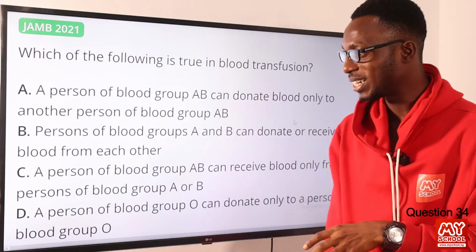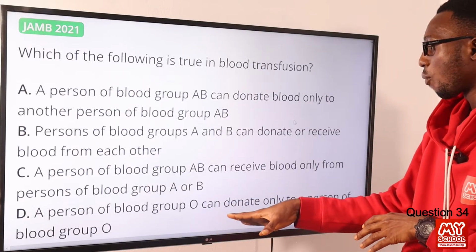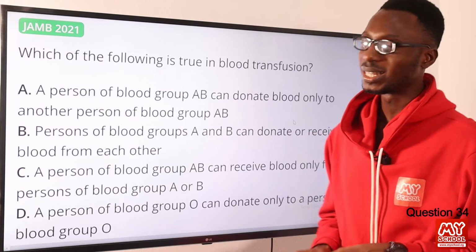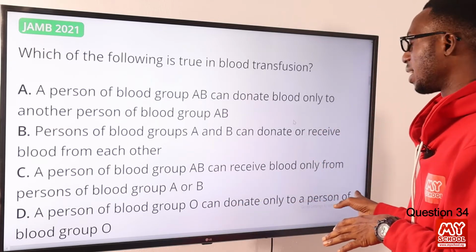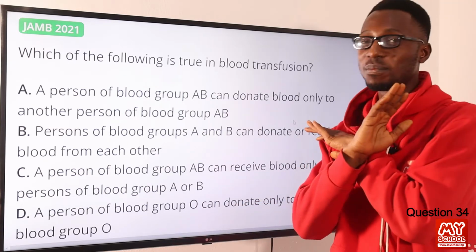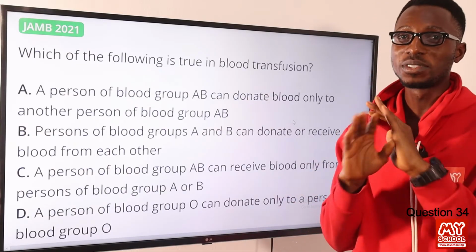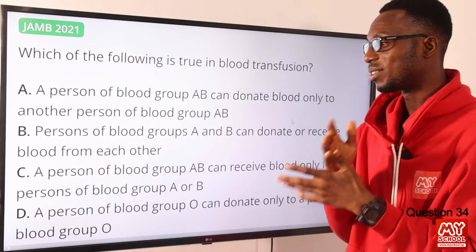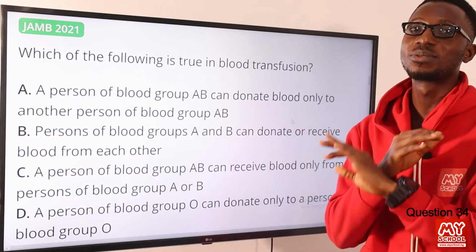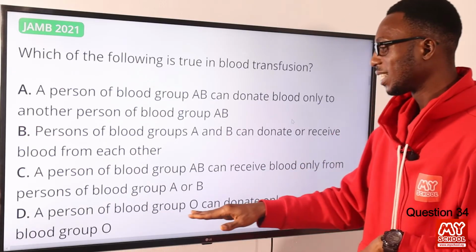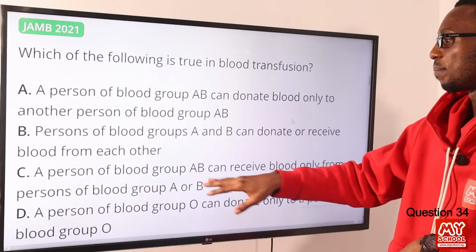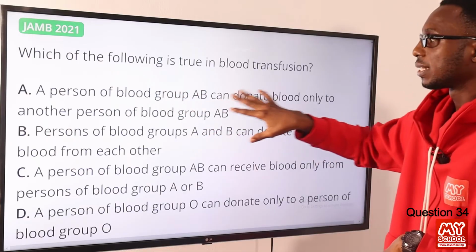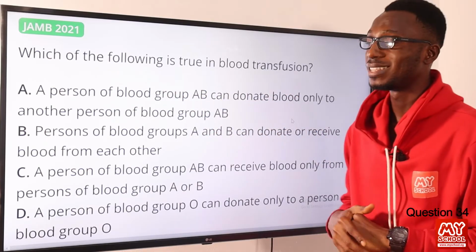So we have statement D: a person of blood group O can donate only to a person of blood group O. This is incorrect. A person of blood group O can donate to every other blood group. So if your blood group is O, you can donate to O, to A, to B, and to AB. So this is universal donor, universal recipient. The correct statement about blood transfusion is found in statement A.